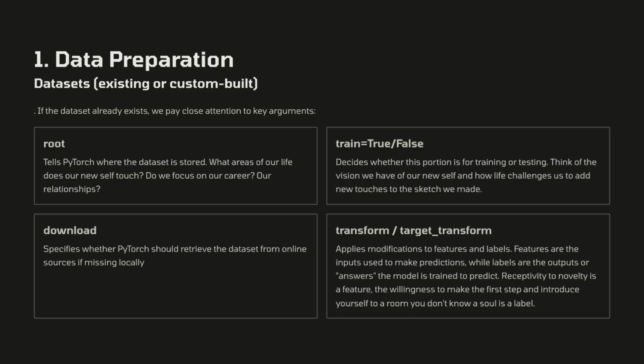Transform/target transform applies modifications to features and labels. Features are the inputs used to make predictions, while labels are the outputs or answers the model is trained to predict. Receptivity to novelty is a feature, the willingness to make the first step and introduce yourself to a room you don't know. A soul is a label.